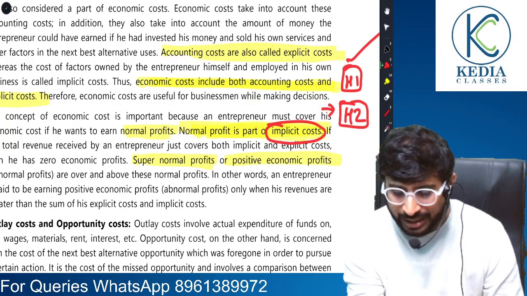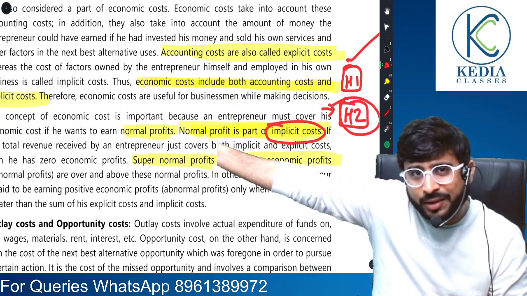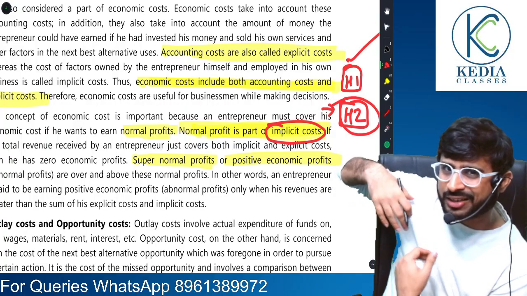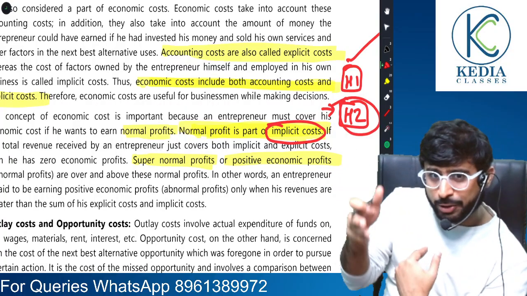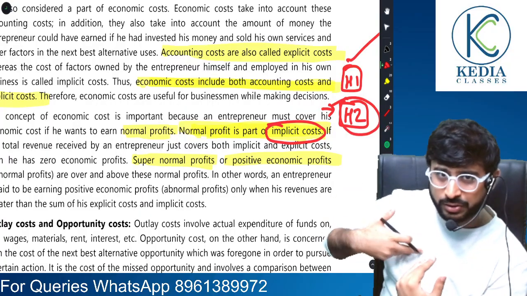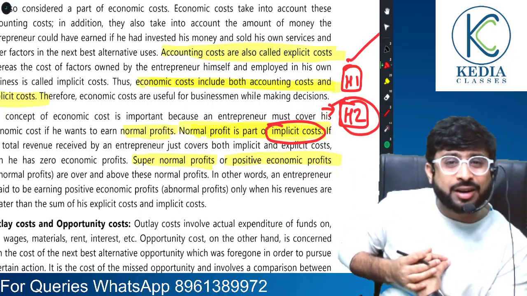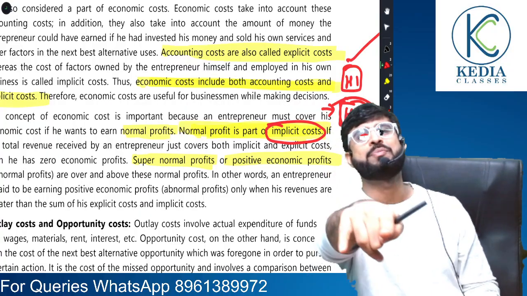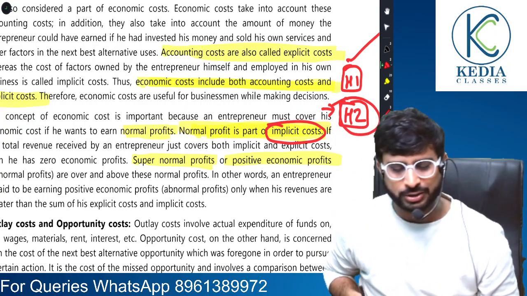Now, this house 2 could have been given for rent. My parents would have earned some rent out of it. But because I have taken the decision that I'll be using house 2 for my own purpose, the rent that could have been earned is being sacrificed. That is implicit cost. Okay, sir, we have understood this.